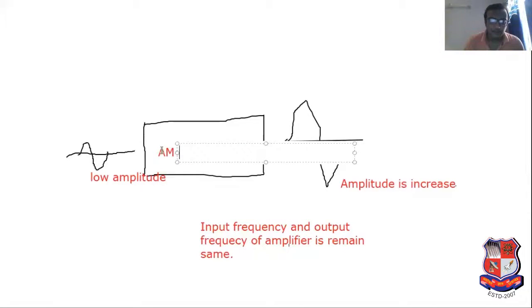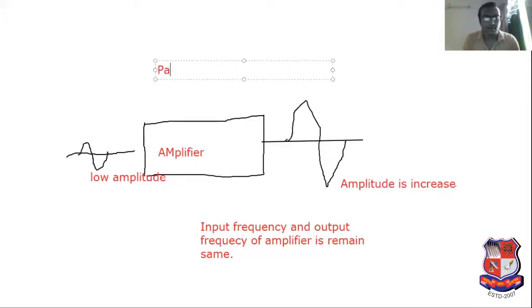This is the fundamental meaning of amplifier. So first of all, I have mentioned here what is the meaning of amplifier. It is used to increase the amplitude of the input signal without change in frequency. And what are the different parameters of amplifier? Parameters of amplifier.